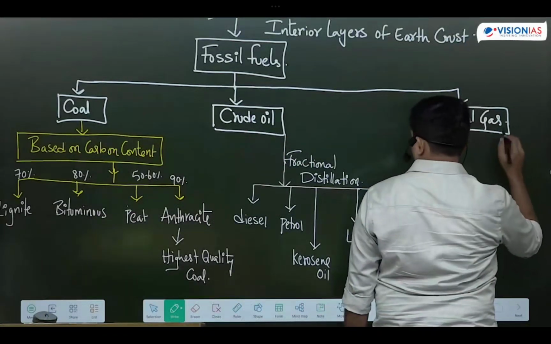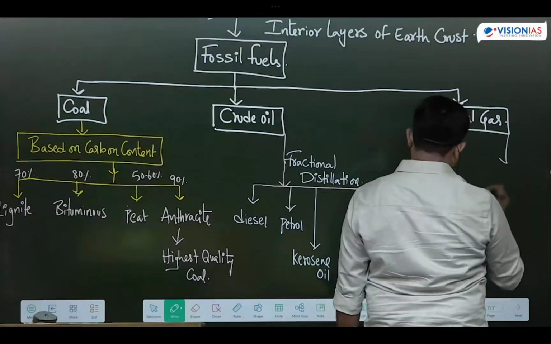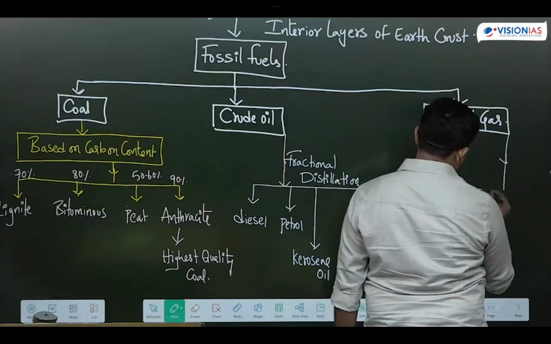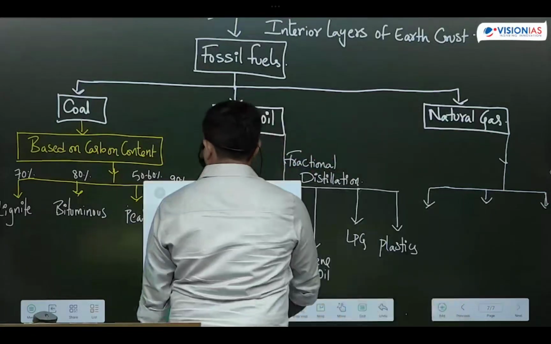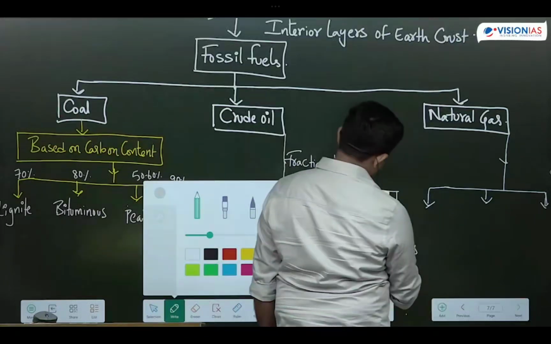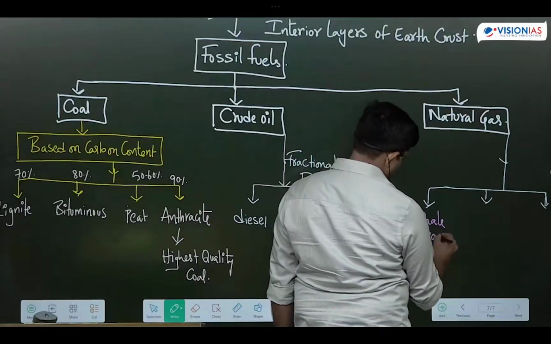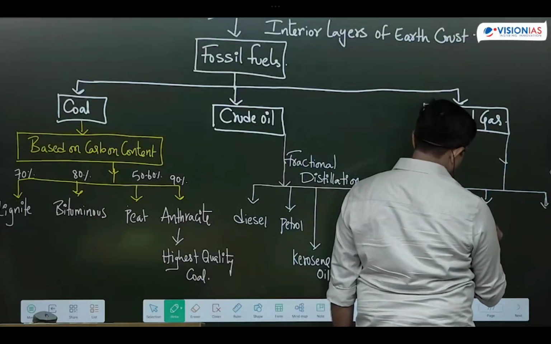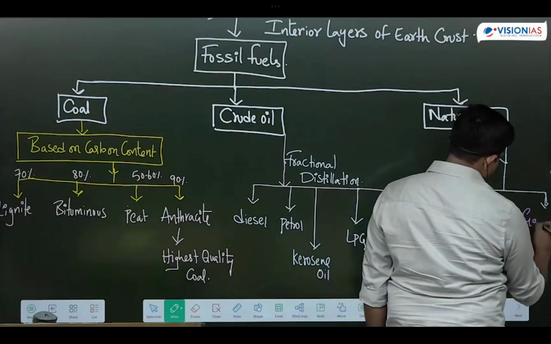Next one is based on occurrence. Based on occurrence, natural gas is categorized into the following types. What are the different types of natural gas that we have? One is shale gas, coal bed methane gas, and next one is gas hydrates.